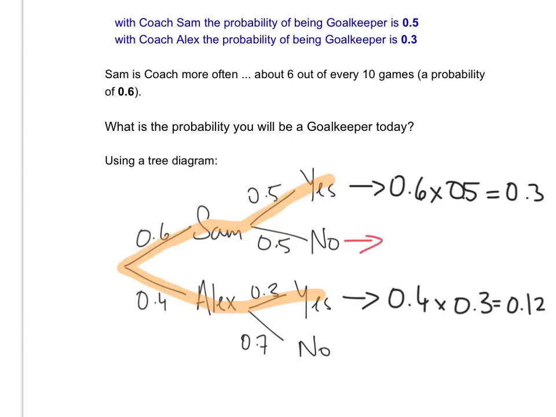So your probability if Sam is coaching would be 0.6 times 0.5, which is the same. And then if Alex is coaching, what are the chances you're not going to be goalkeeper? So 0.4 times 0.7, which is 0.28.